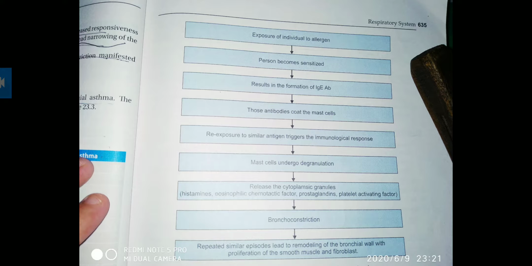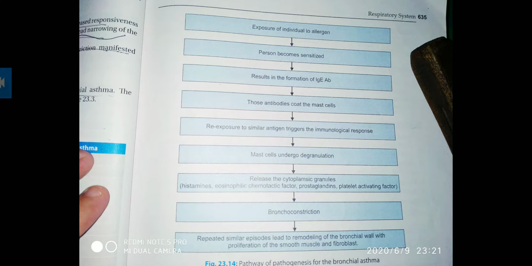The mast cell will undergo degranulation and release cytoplasmic granules like histamine, eosinophilic chemotactic factor, prostaglandins and platelet activating factor. Then it will cause bronchoconstriction. Repeated episodes lead to remodeling of the bronchial wall with proliferation of smooth muscles and fibroblasts.